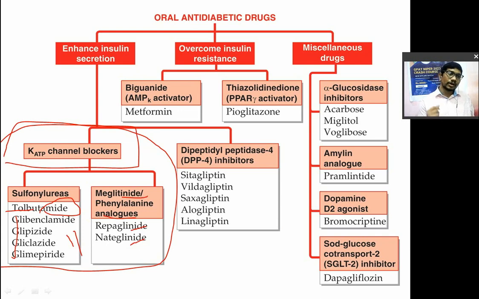Now, KATP channel blocker means they will block the KATP channel directly. They will directly block the KATP channel and prevent the release of potassium from inside the cell to the outside. That leads to accumulation of potassium inside the cell, which causes the depolarization. Calcium will also come in and then exocytosis of insulin. So that's why they are insulin releasers.